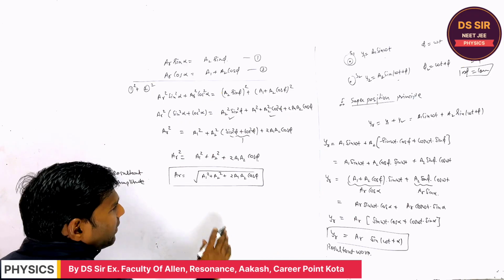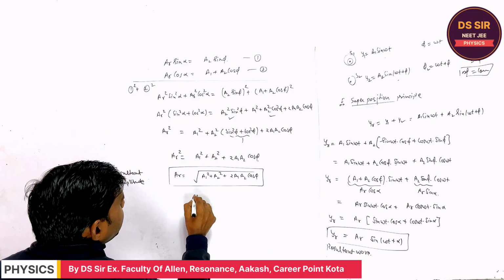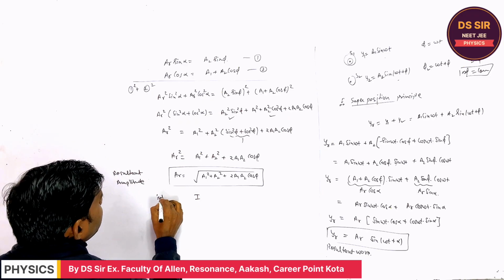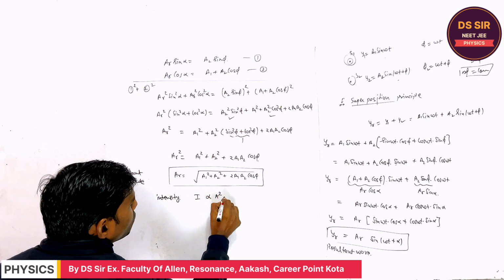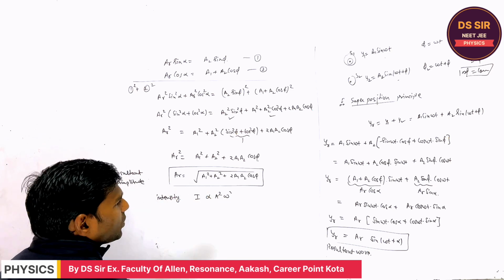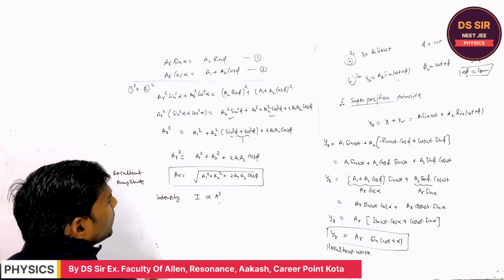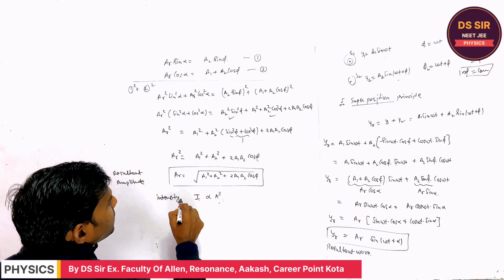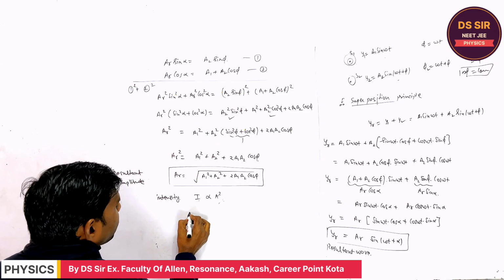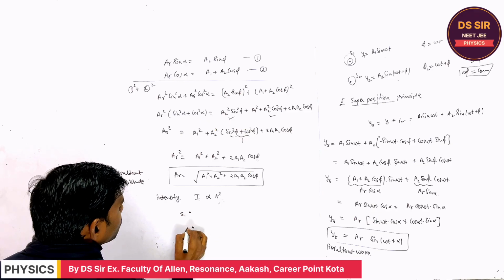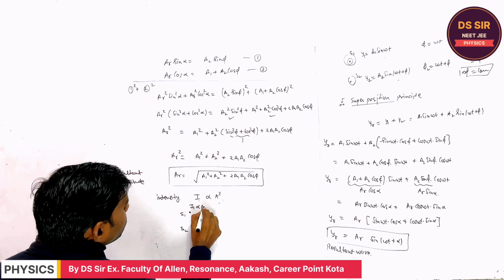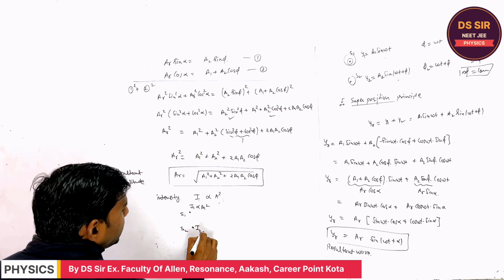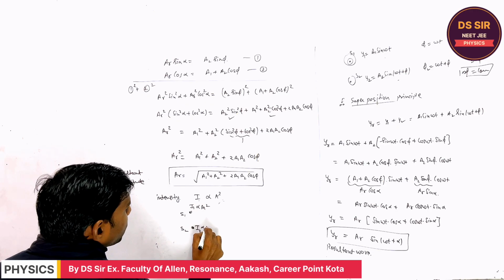But from class 11th, if you consider the intensity, if you remember, the intensity is proportional to amplitude square and frequency square. But here the intensity is proportional to amplitude square. If this is source 1 and this is source 2, its intensity I1 is proportional to its amplitude square, and I2 is proportional to a2 square.